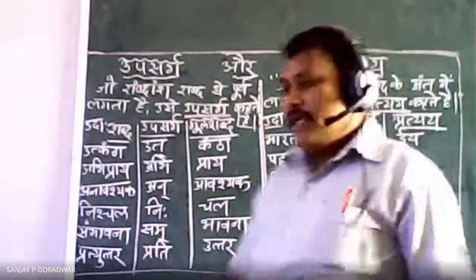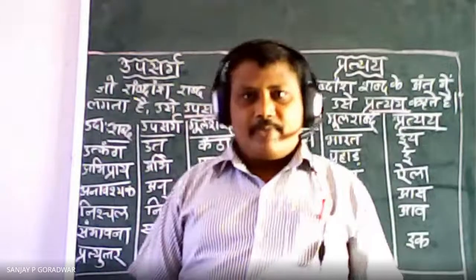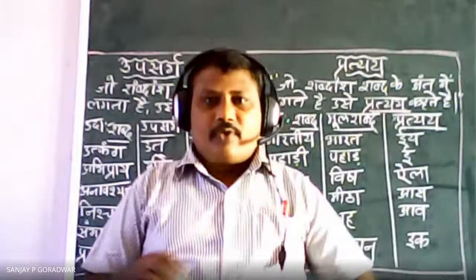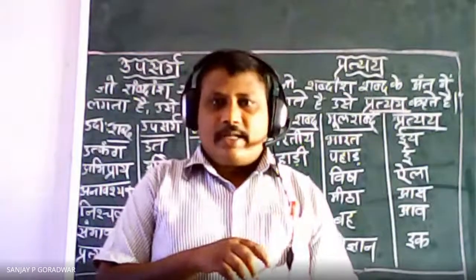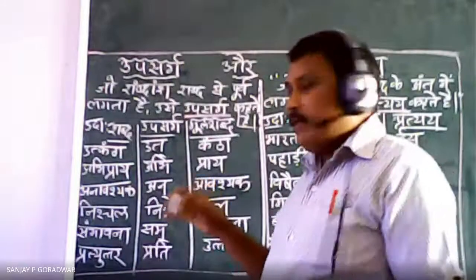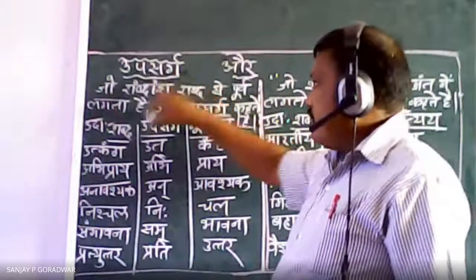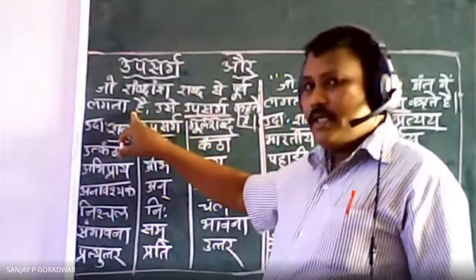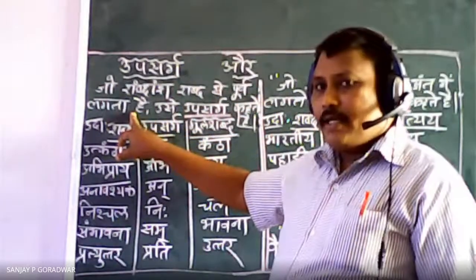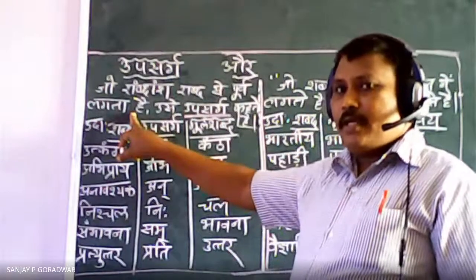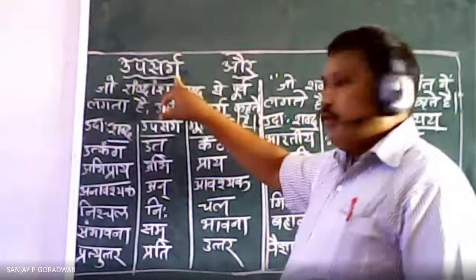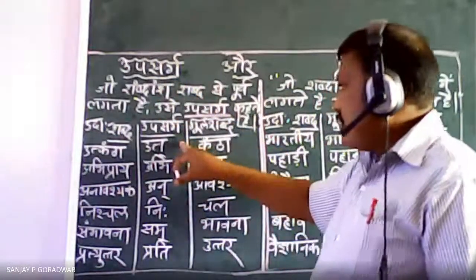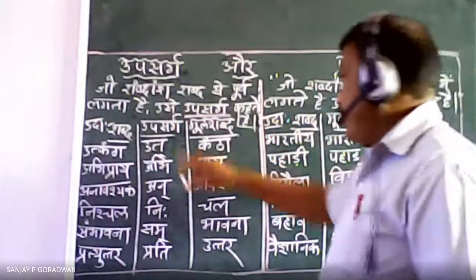For example, in English, the word happy is there. Happy is the main word, and unhappy. Before the word, un is there, that is a prefix. So in Hindi also it is like this. जो शब्दांश शब्द से पूर्व लगता है, whatever word it is there in Hindi, before that, if any word part we are using and making a new word, that is called upsarga. Now here we have some examples you can see.